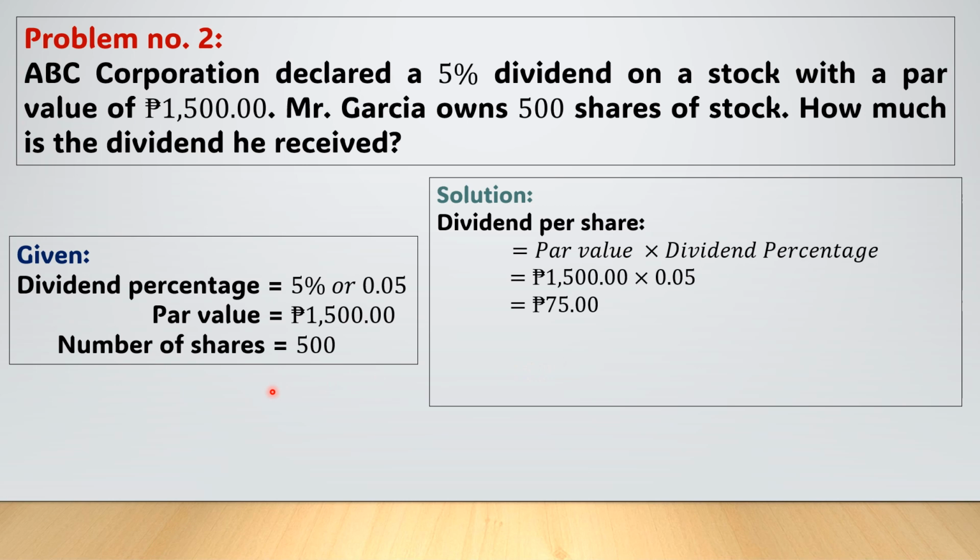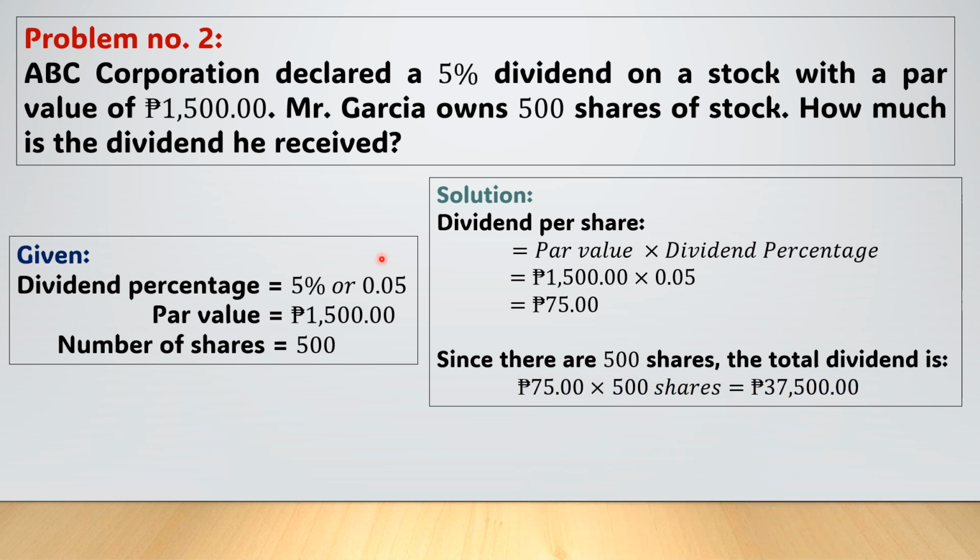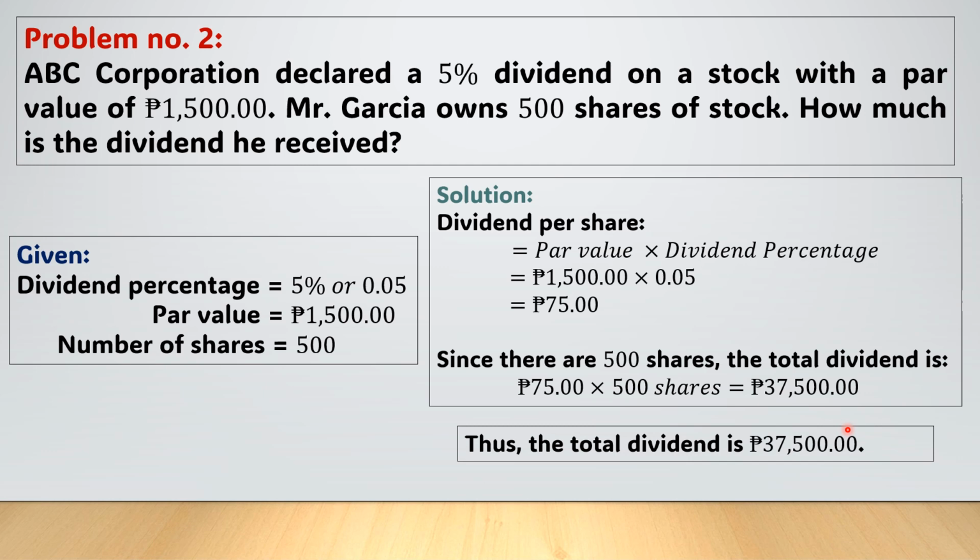Okay? And since meron po tayong 500 na number of shares, para makuha natin yung total dividend, i-multiply natin po 75 pesos sa 500, no? Which is 37,500 pesos. Okay? So, the total dividend is 37,500 pesos.